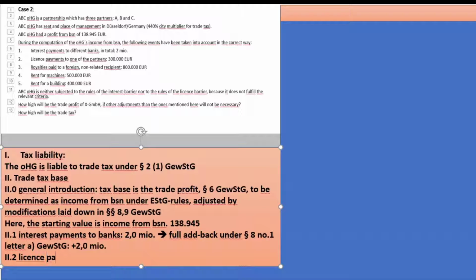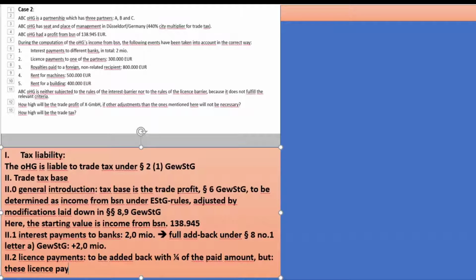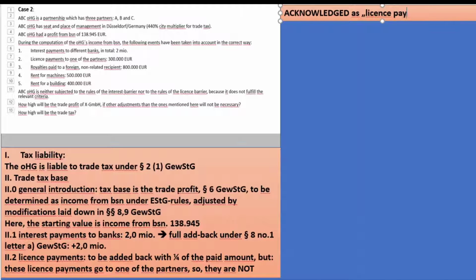2.2 license payments are to be added back with 1/4 of the paid amount, but these license payments go to one of the partners, so they are not acknowledged as license payments from the perspective of German income tax law.